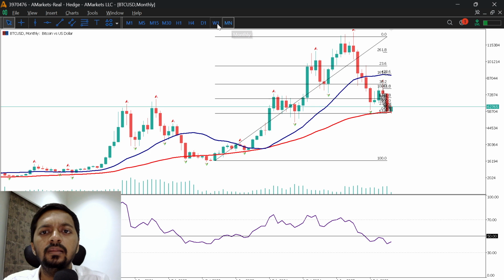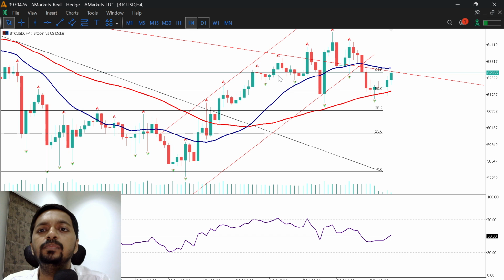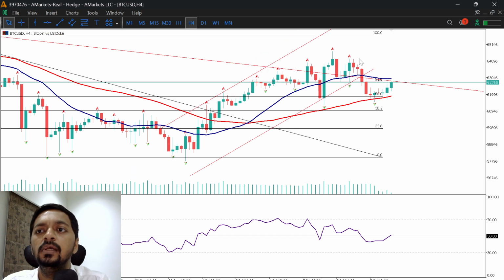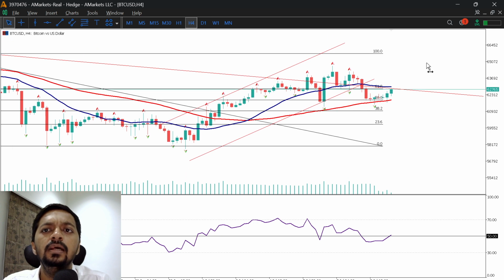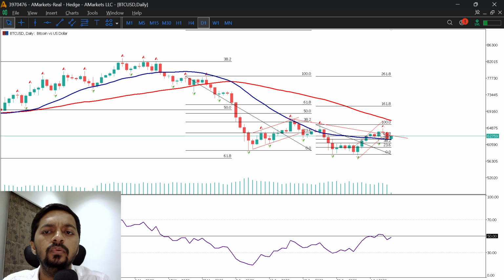If you look at the monthly, weekly, and daily RSI, all the time frames indicate that momentum is strongly supporting this downward trend. But in case price is breaking above this fractal, which is 64,000 level, precisely 64,500 level, then we can expect strong upward continuation, or we can see a continuation of this bounce up to 66,500 to 68,000 level in upcoming session, right? At this point of time, all three trends indicate the downward trend to continue.